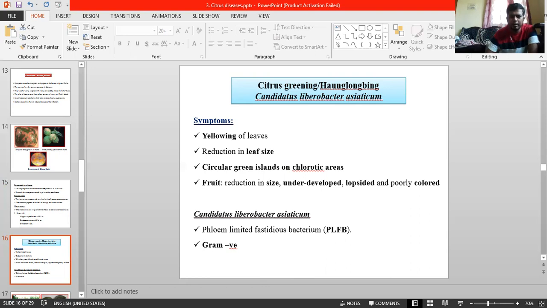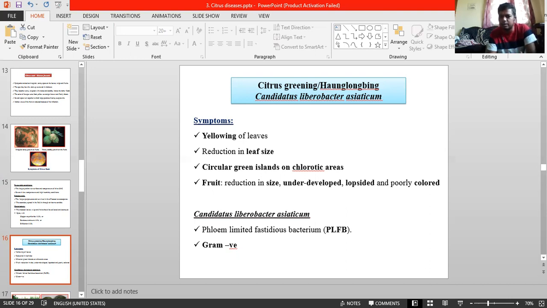This pathogen is a fastidious phloem limited bacterium. There are two types of fastidious vascular bacteria: phloem limited bacteria and xylem limited bacteria. This one is a phloem limited bacterium as well as an obligate gram negative bacterium. Okay, this much regarding the pathogen. And coming to the economic importance of the disease, we can see the symptom photographs afterwards. This greening disease occurs in all the states. Wherever there is citrus, you have to remember it persists.